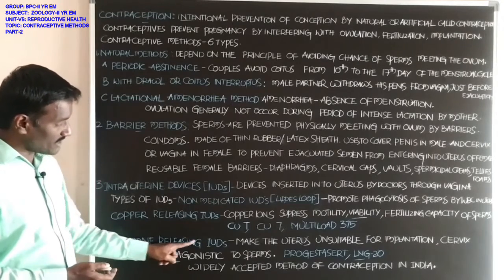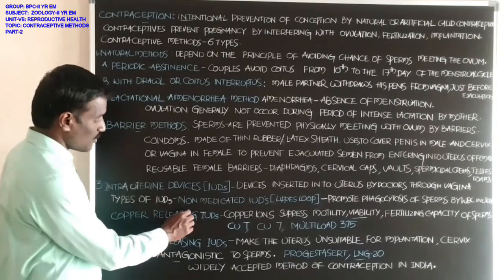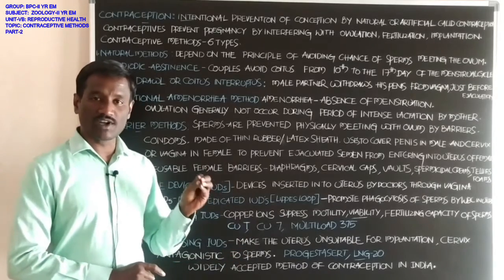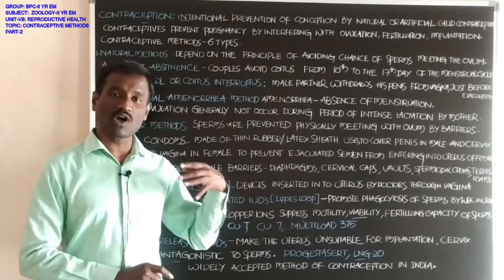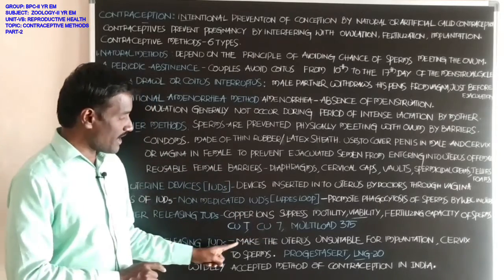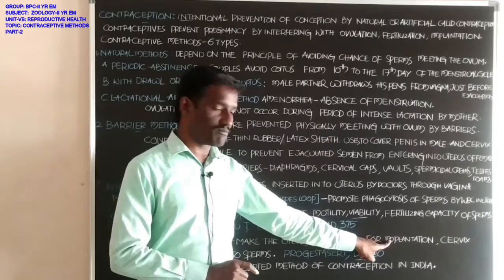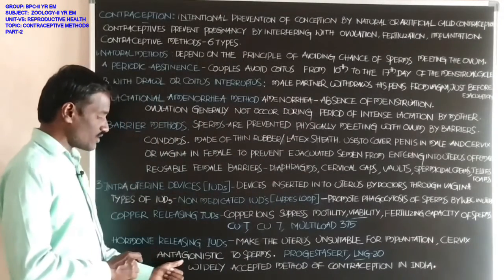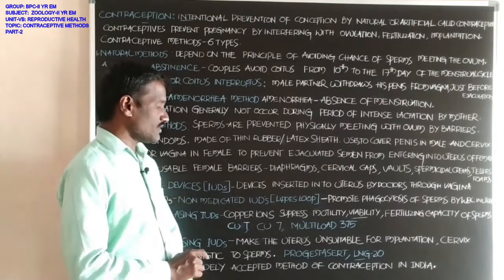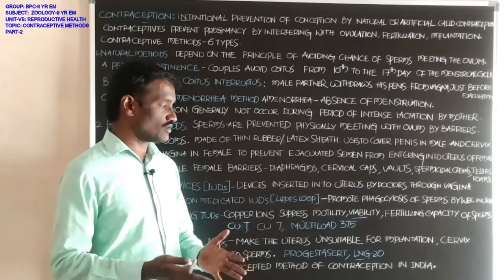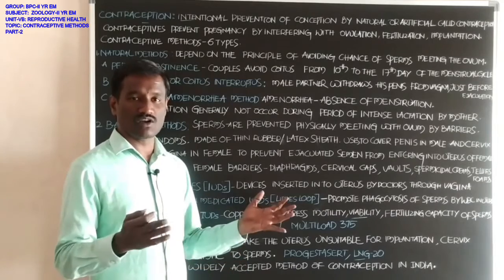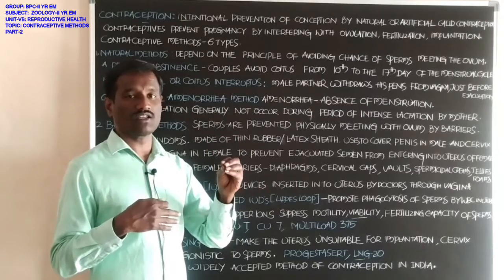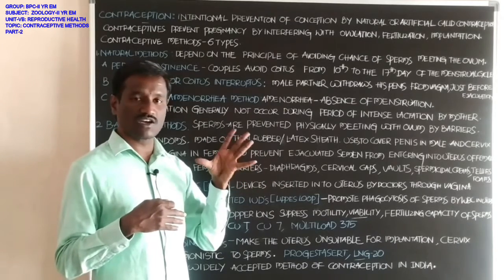Next, hormone releasing IUDs. These intrauterine devices release some amount of hormones, making the uterus unsuitable for implantation and the cervix antagonistic to sperms. These hormones make the uterus unsuitable for implantation of the blastocyst stage of the embryo.